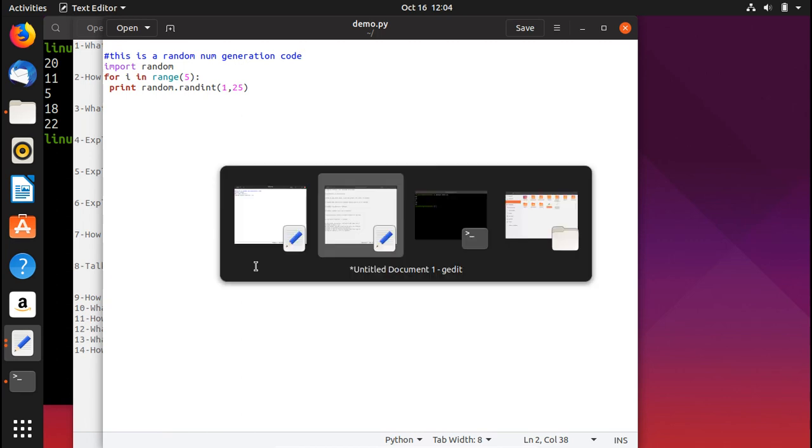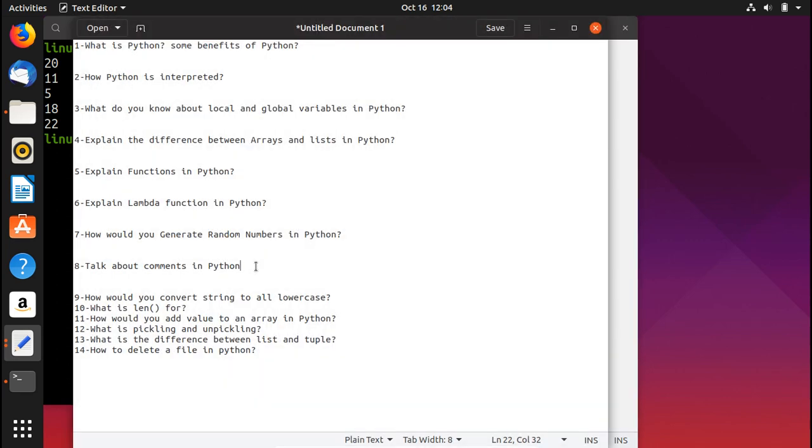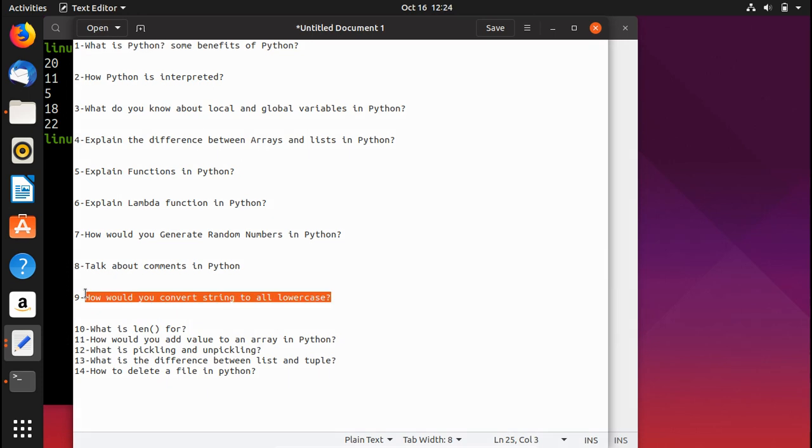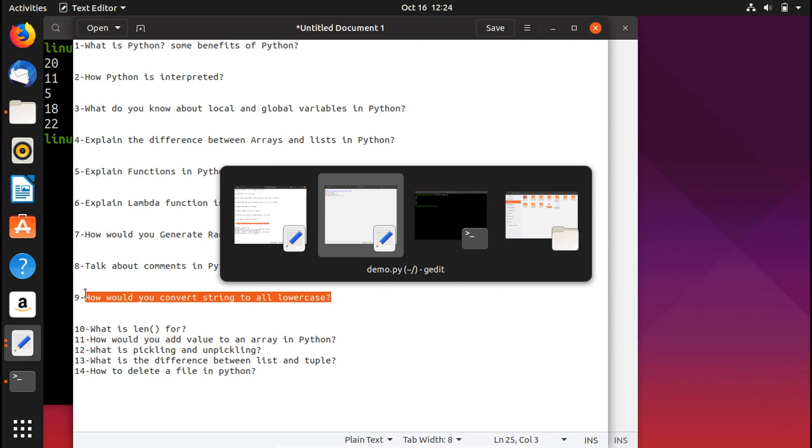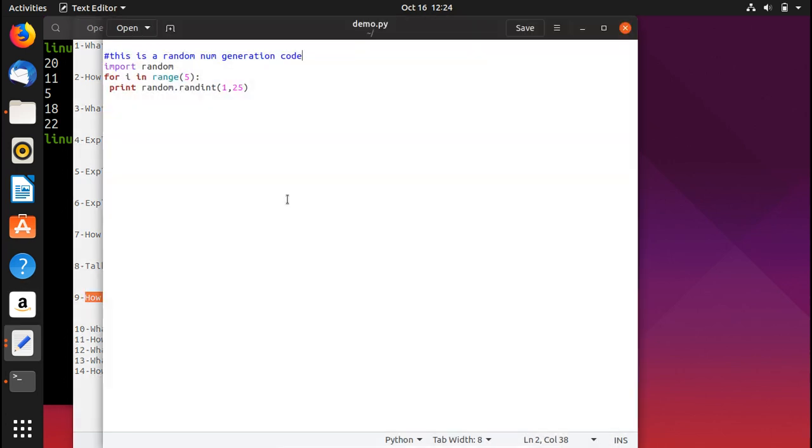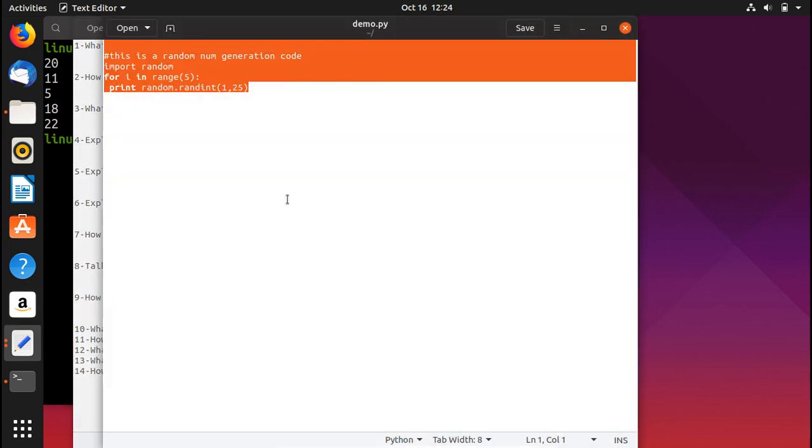So now let's move on to the next very important question, how would you convert the string to all lowercase? The idea is that you can convert the string to lowercase by using the lower function. So let's go ahead and try to do it. We would go to where we have written our script.